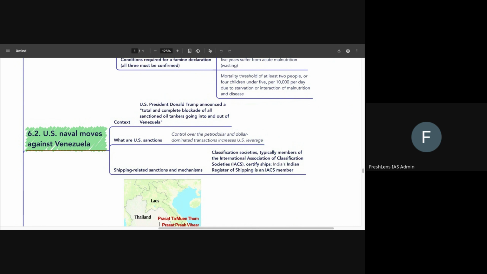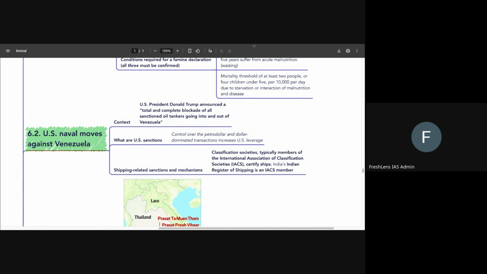Another fact that you can probably know is with regards to the International Association of Classification Societies. Classification societies certify ships. And the Indian Register of Shipping is an IACS member. This is what we will remember about this particular topic.